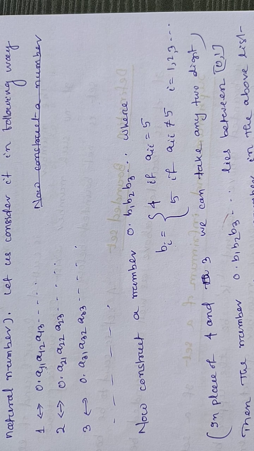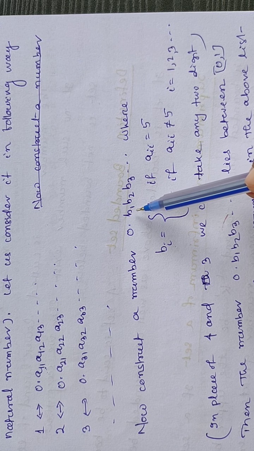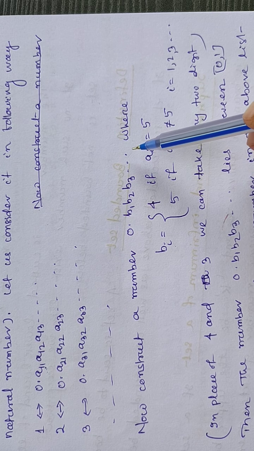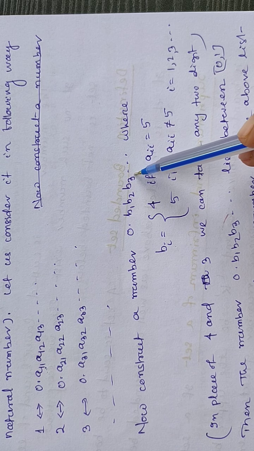So the new number will look like 0.555455, and only 4 and 5 will be there.